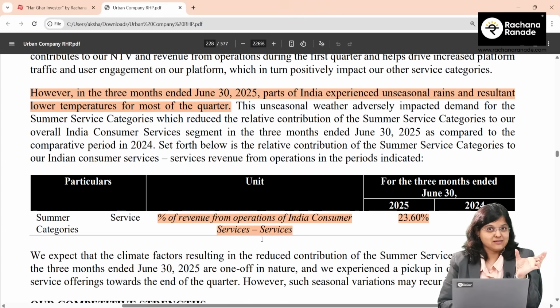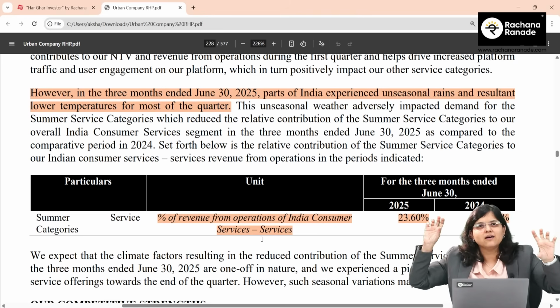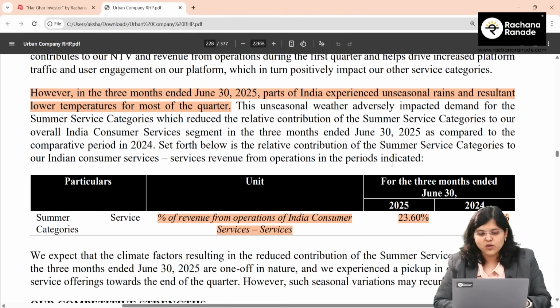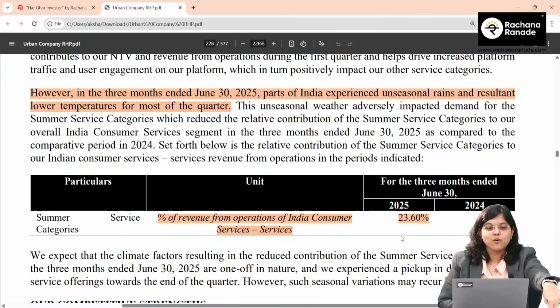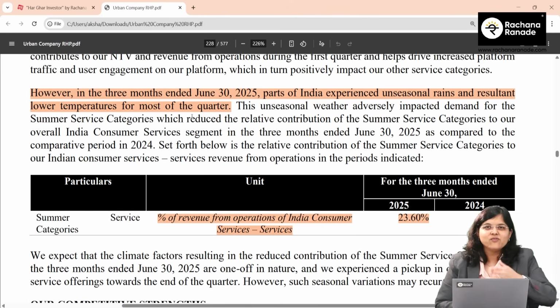Indian consumer services segment. Okay, because if you remember, three segments, India, international, and their native brand, right? If I'm talking about Indian consumer services, 28% of the revenue used to come from summer category services. Pretty big chunk, and that dropped to 23.6%. Why? They said in the 3 months ended 30th June 2025, parts of India experienced unseasonal rains, resultant lower temperatures for most of the quarter. If the overall heat is less, of course people may not go for AC repairing, fridge repairing, and that is why they said that we did see an impact, a lowering of revenue in Q1 FY25.